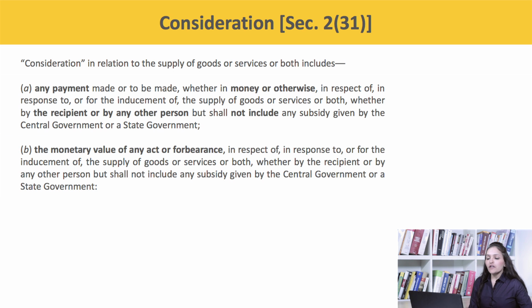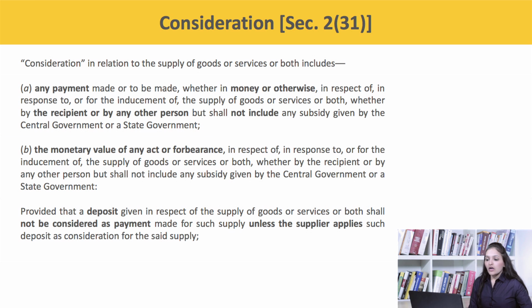B. The monetary value of any act or forbearance in respect of, in response to, or for the inducement of the supply of goods or services or both, whether by the recipient or by any other person, but shall not include any subsidy given by the central government or the state government, provided that a deposit given in respect of the supply of goods or services or both shall not be included in the payment made for such supply unless the supplier applies such deposit as the consideration for that supply.